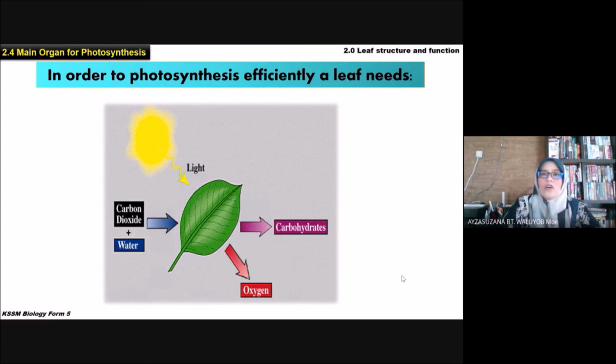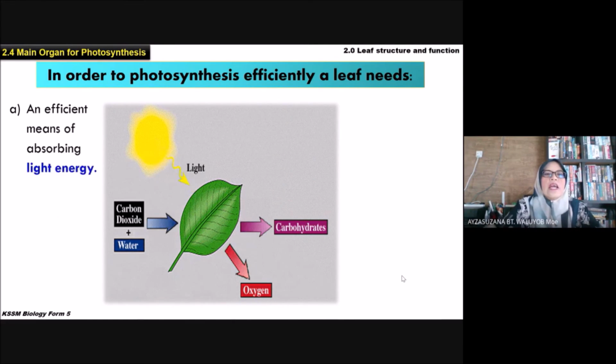So, in order to photosynthesize efficiently, a leaf needs an efficient means of absorbing light energy. Maksudnya dia perlu absorb tenaga cahaya matahari yang sangat maksimum, untuk pastikan photosynthesis can carry out efficiently.